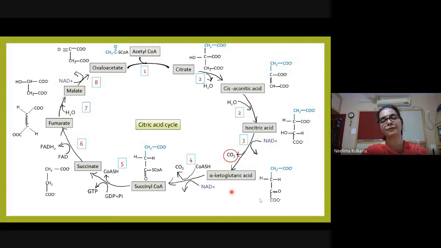It also requires 6 different cofactors and it converts alpha ketoglutaric acid to succinyl coenzyme A. There the product is acetyl coenzyme A in case of pyruvic acid. Here alpha ketoglutaric acid is a 5 carbon compound. A CO2 is removed, coenzyme A is attached to it to give you a 4 carbon derivative, succinyl coenzyme A.